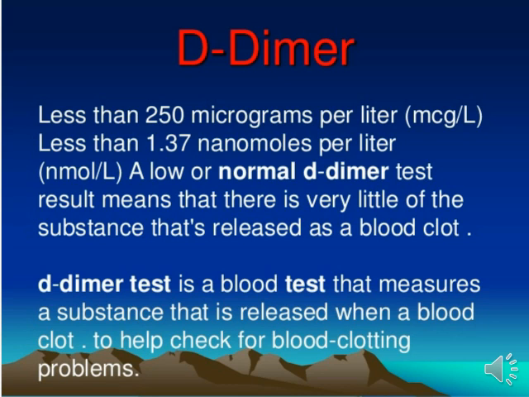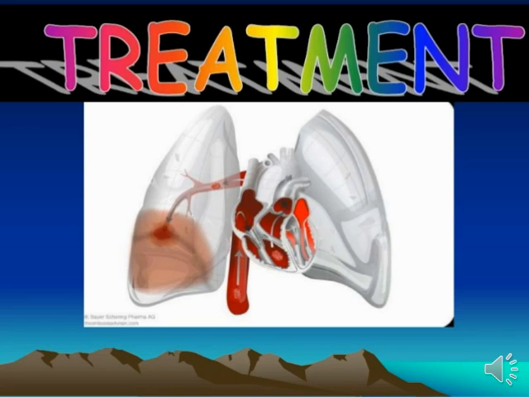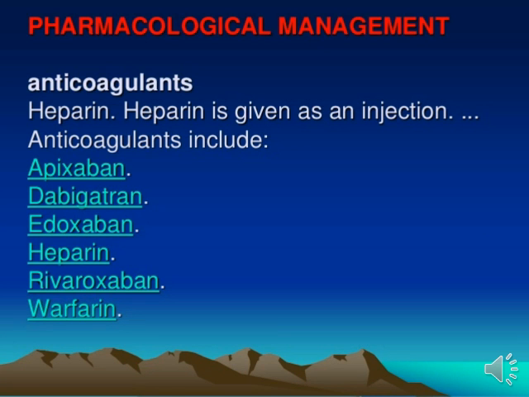Treatment for pulmonary embolism. There are different kinds of treatment for pulmonary embolism, first pharmacological management. The first important management for pulmonary embolism is anticoagulant drugs. Why? Because we all know that in pulmonary embolism a clotting problem definitely arises. So the first important drug for pulmonary embolism is anticoagulant.